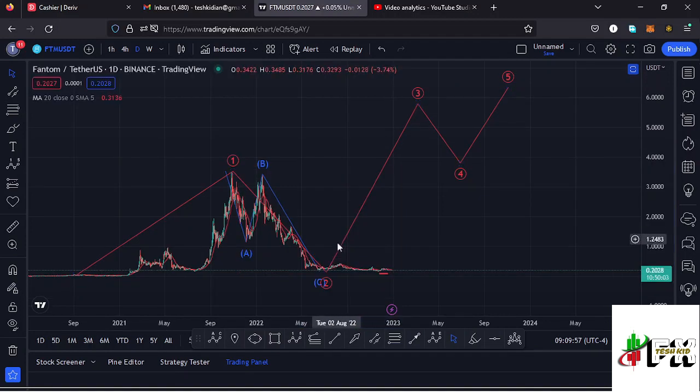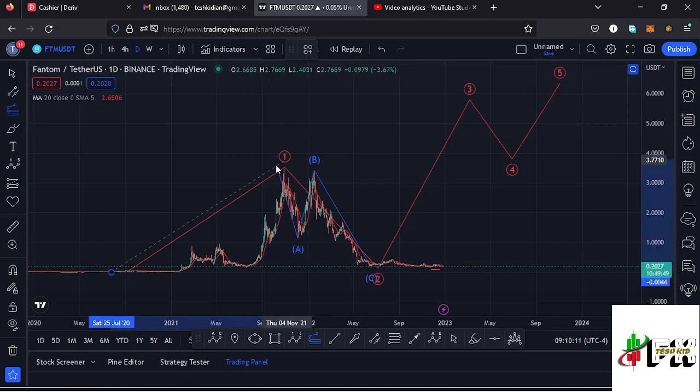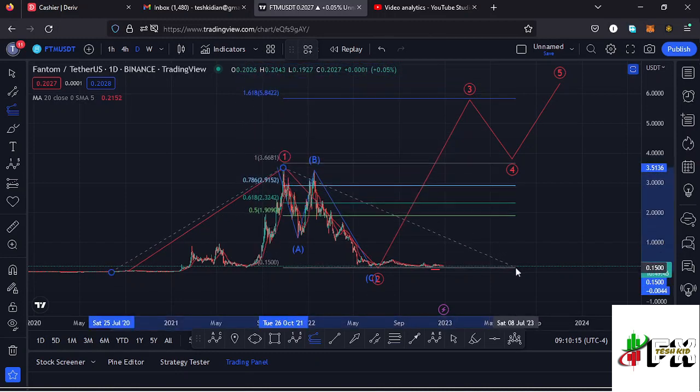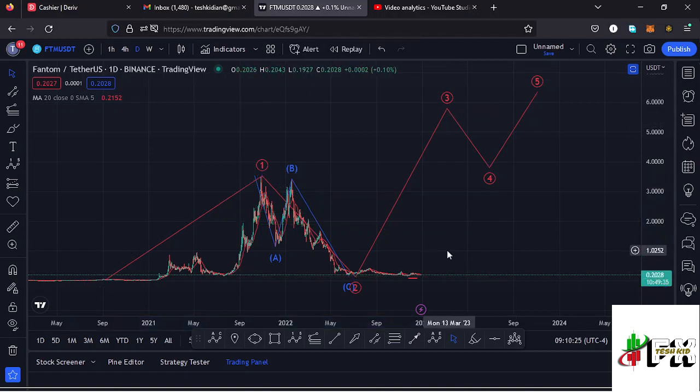And very soon I'm expecting that bounce to the upside in the formation of this higher additive count 3 to the upside, which is an impulsive wave, and sketching out a minimum target area to the upside in the formation of that wave 3 using a trend based Fibonacci, connecting it from the low of the first wave down there to the high of the wave 1, then dragging the fibs to the low of the second wave. That gives me a minimum target area at the fib level 1.618, which perfectly lies at around the $5.842 mark, and that is my long-term scenario that I'm expecting to play out here on the Fantom chart.